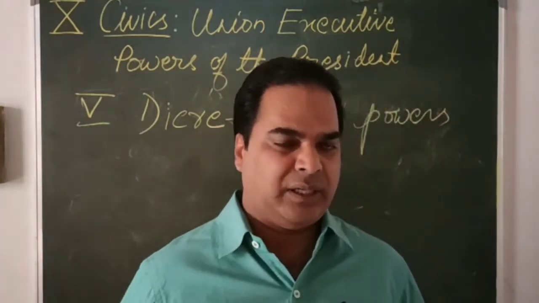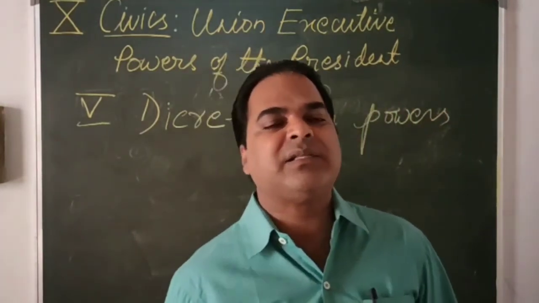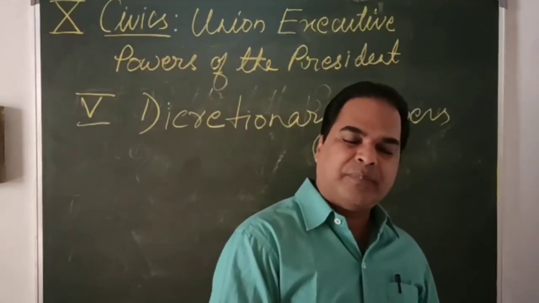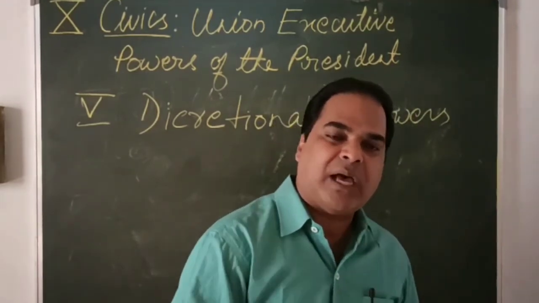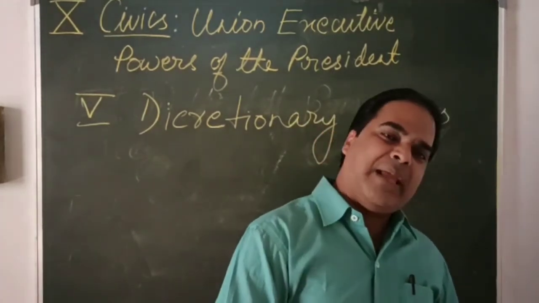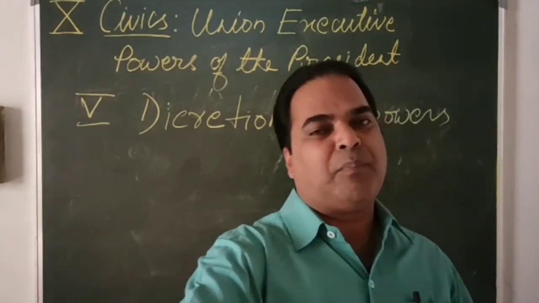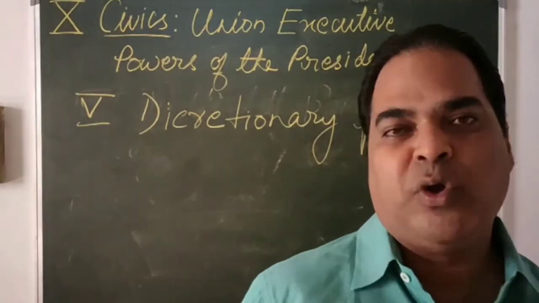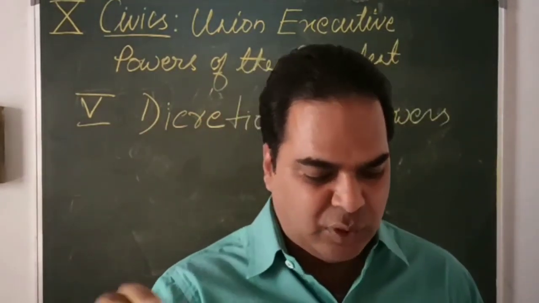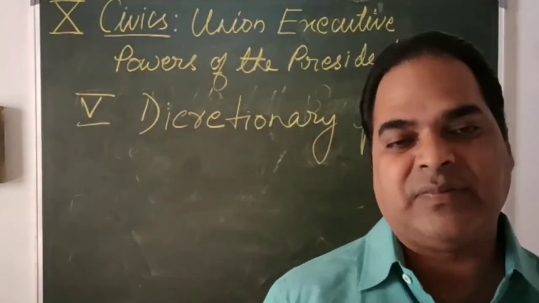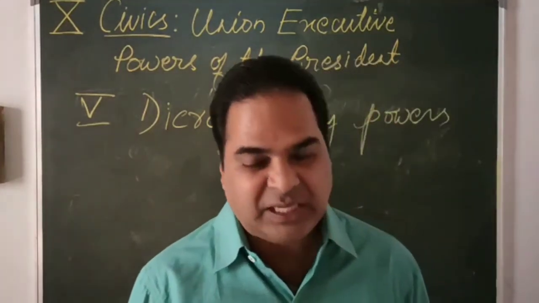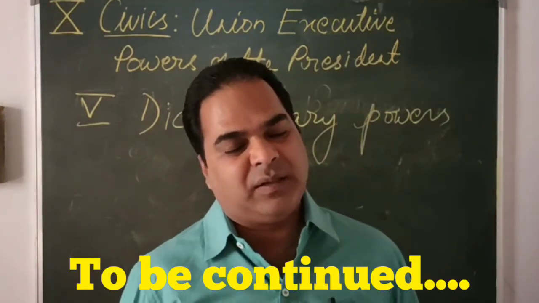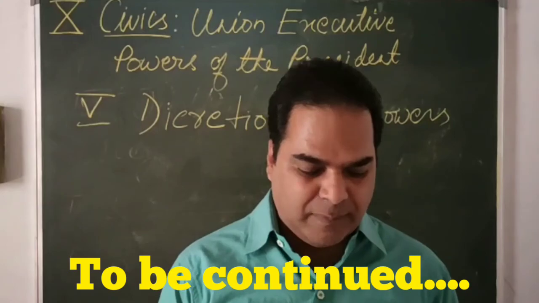It's not compulsory. So he can return the bill back to the house. And the second time, if the bill is passed by both the houses again, then the President definitely has to put his signature. He has to sign it. That is very, very important. So this is the discretionary power of the President of our country.